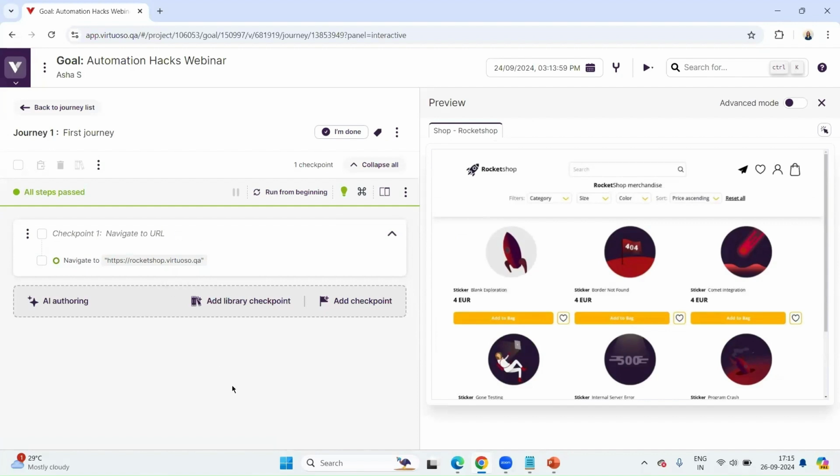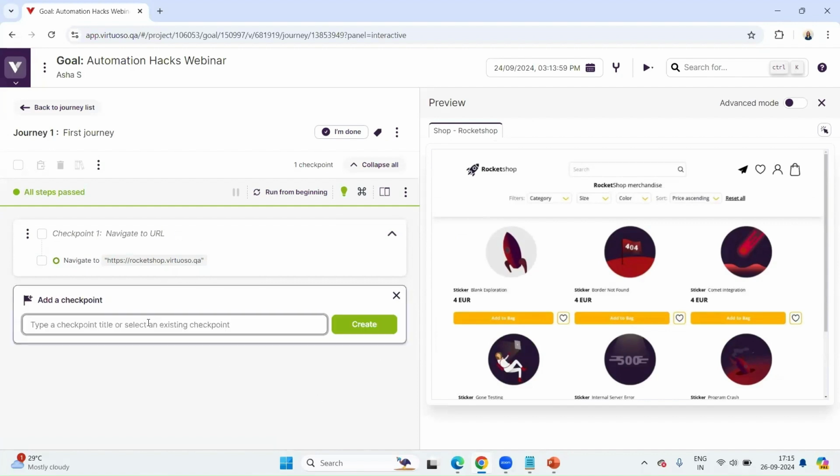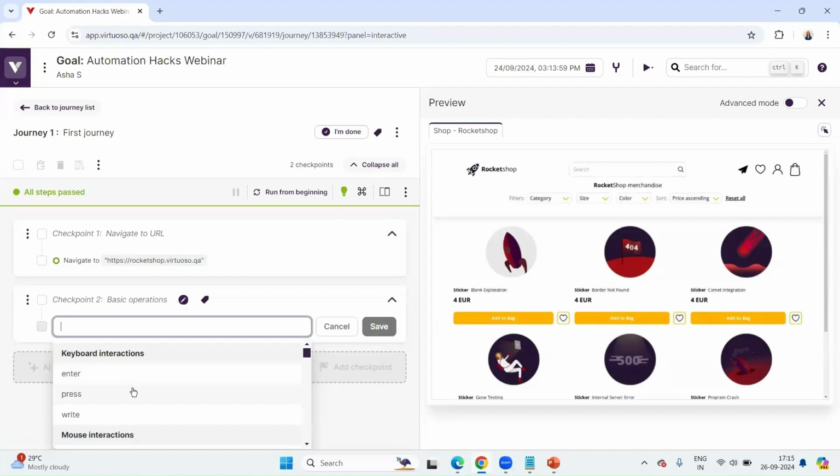So let's quickly understand the basics. I'm just going to write basic operations. Now let's do a use case where I take a sample string from the application and then do a set of operations on it. Let's take this "border not found" as my string. What I have to do is store this string that I'm seeing in the application on the right-hand side and save it in some variable. That's my action.